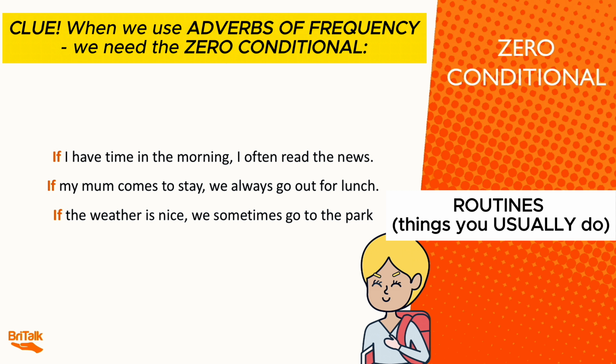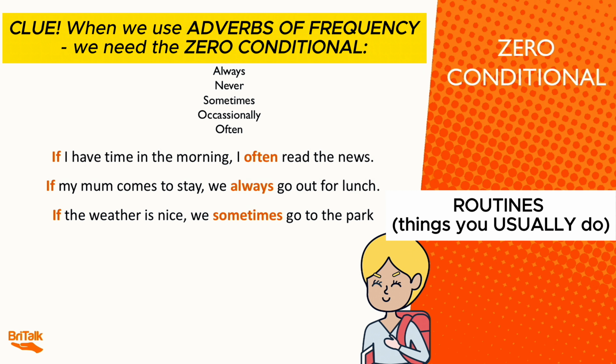A big clue of when we use the zero conditional is when we use adverbs of frequency, such as always, never, sometimes, occasionally, and often. So if you want to create a conditional with an adverb of frequency, you will probably need the zero conditional. So here we have, I often read the news, we always go out for lunch, we sometimes go to the park.